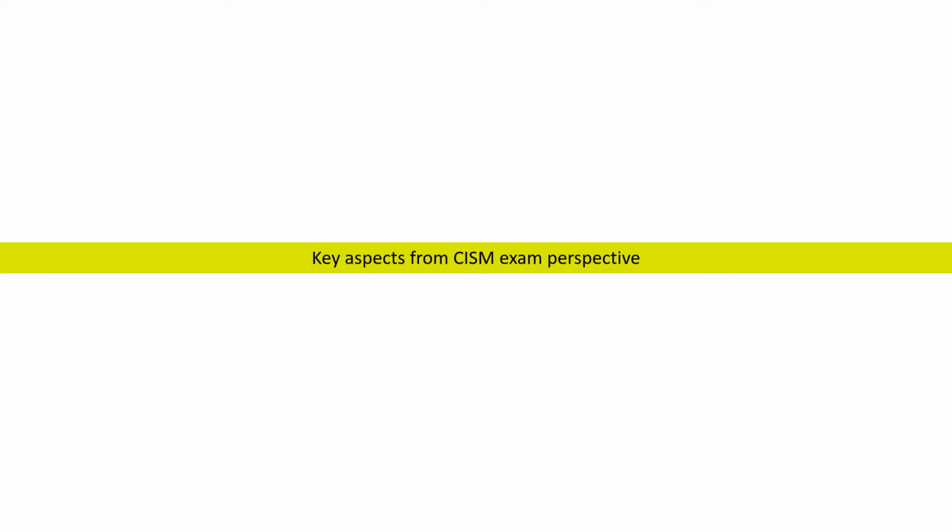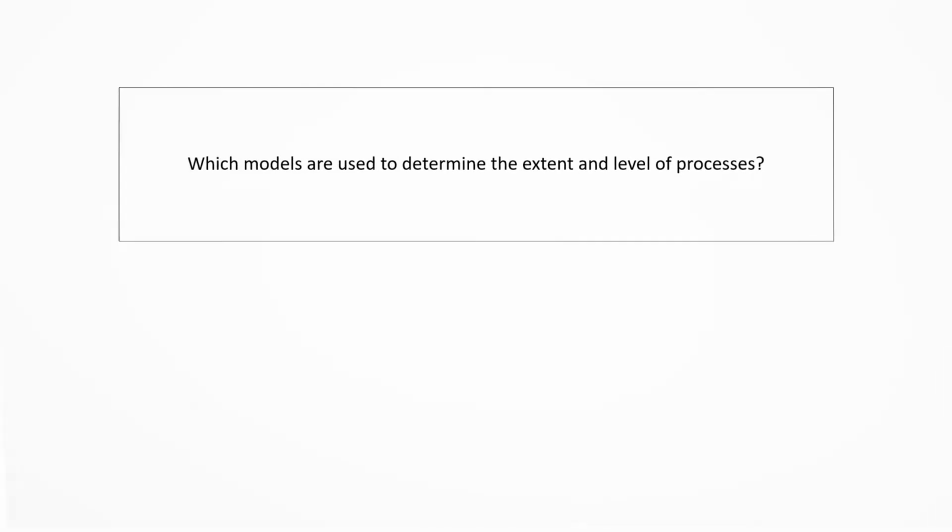Let us now discuss key aspects from an exam perspective. Which models are used to determine the extent and level of processes?